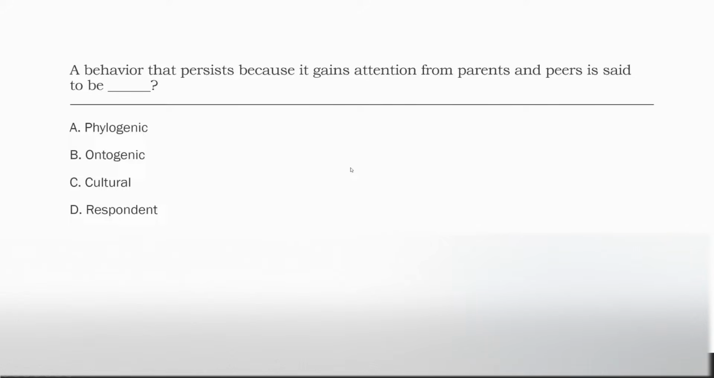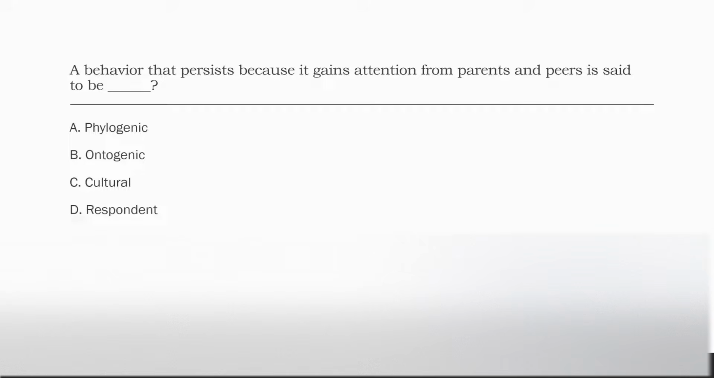Question 1. A behavior that persists because it gains attention from parents and peers is said to be what? Behavior continues for different reasons. Some behavior is genetic. Some behavior is cultural. It's passed down from generation to generation. Some behavior is ontogenic, meaning it's based on learning history.